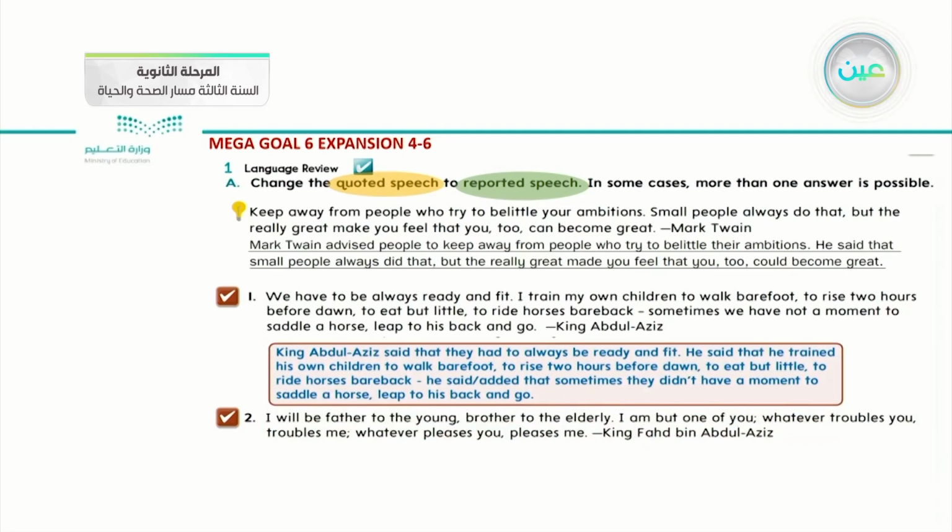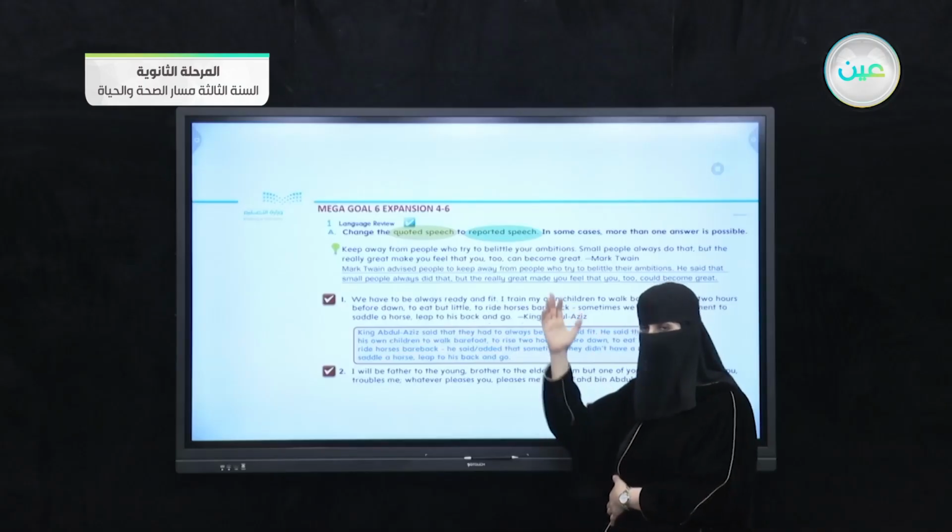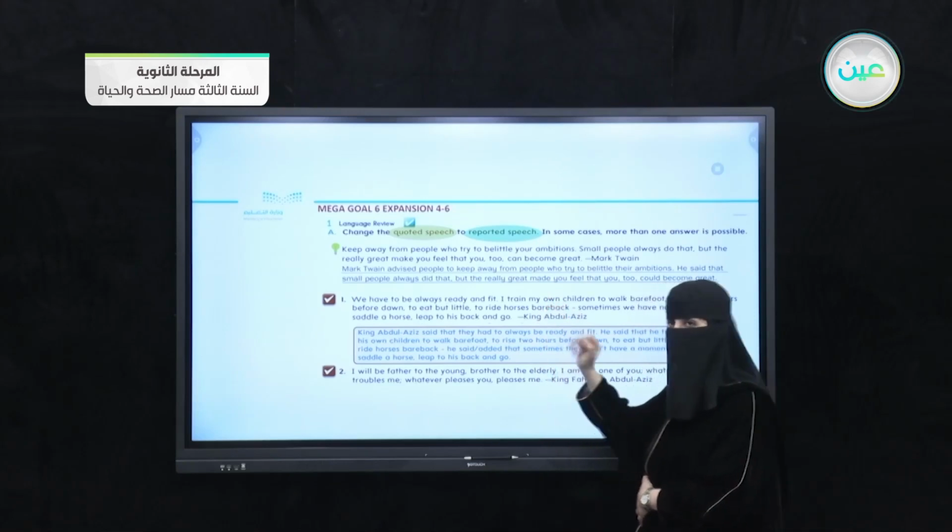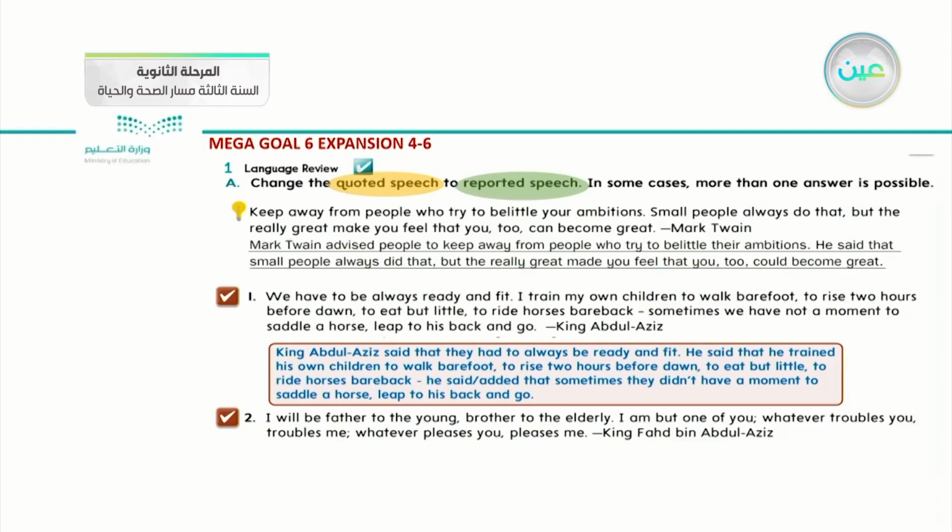Okay, we should bring the owner or the writer of this sentence at the first, which means that we didn't apply the exact words that he gave inside that quoted speech. So King Abdul Aziz said that they had to always be ready and fit. And also he said again that, which means this is in a noun clause.